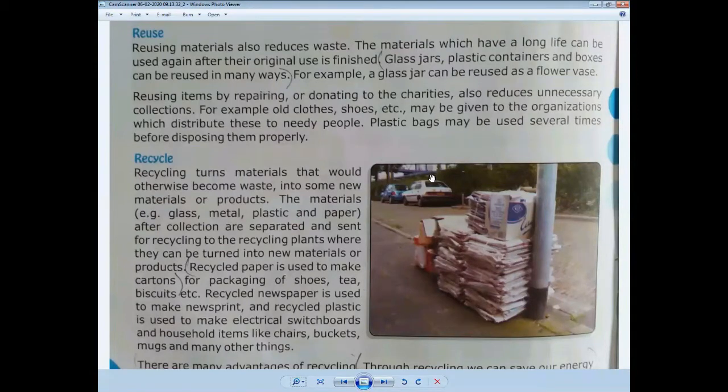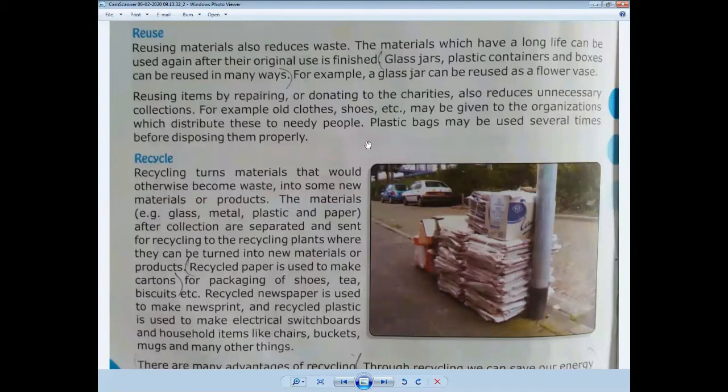Reducing unnecessary collections is another option, another way to control pollution. For example, old bags, clothes. We have old bags that we have used earlier, clothes, shoes we have used, and if all these things are in good condition, we may give them to other people so that they can use those things in their lives.